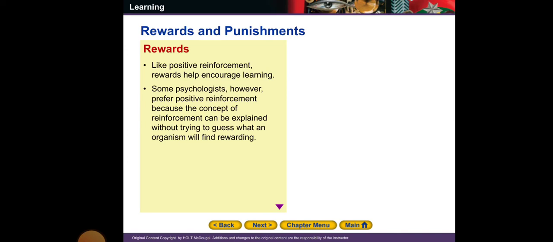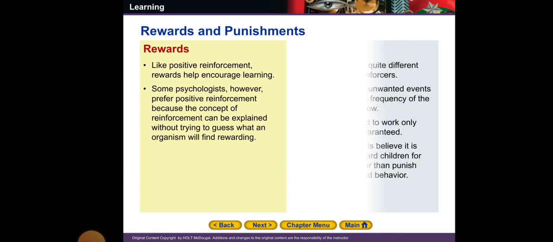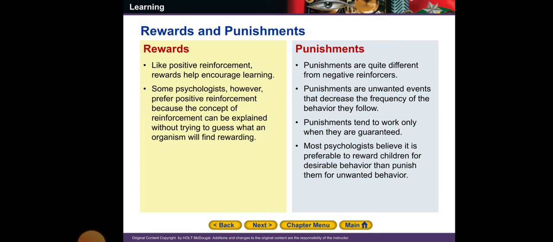Like the rewards here, like the positive reinforcement, is the same. Rewards help encourage learning. Some psychologists, however, prefer positive reinforcement because the concept of reinforcement can be explained without trying to guess what an organism will find rewarding. Punishments are quite different from negative reinforcement. Punishments are unwanted events that decrease the frequency of the behavior they follow. Punishments tend to work only when they are guaranteed. Most psychologists believe it's preferable to reward children for desirable behavior than punish them for unwanted behavior.